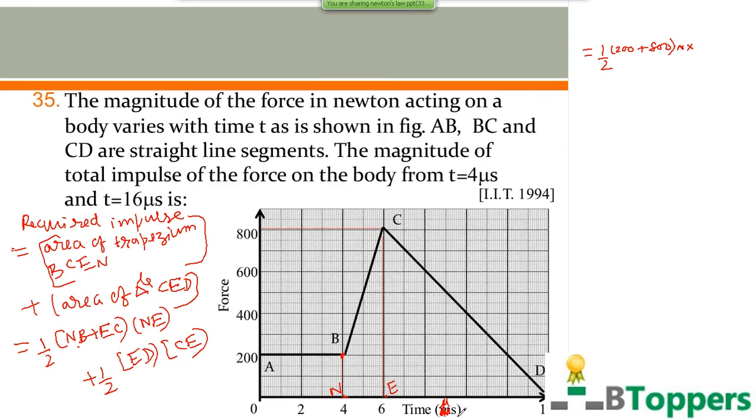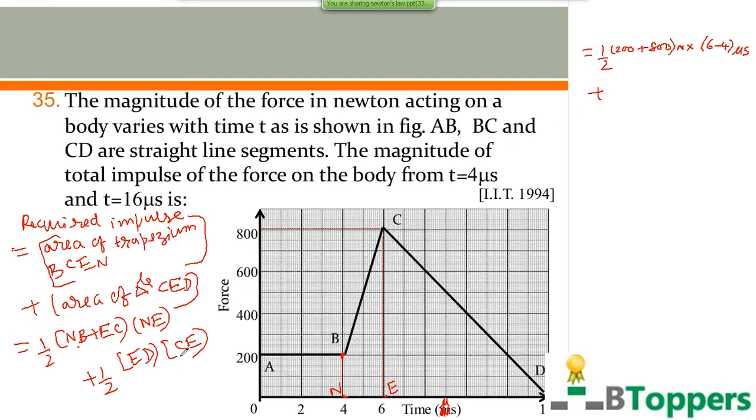The time on the x-axis of the graph is in microseconds. So here NE equal to 6 minus 4, or 2 microseconds. Microsecond means into 10 power minus 6 seconds.